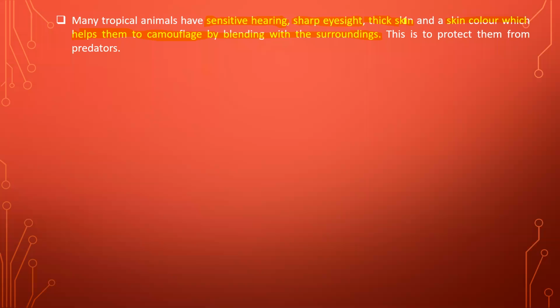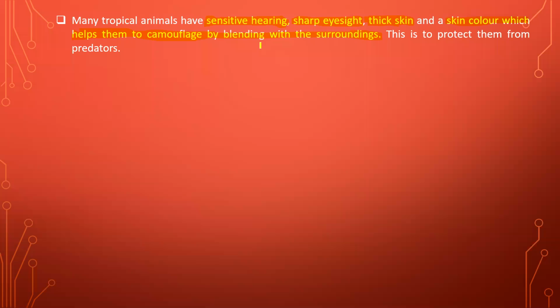Then they have thick skin. Due to that thick skin, heat loss is prevented. That means heat is not lost to the surroundings, or heat does not enter into the body. So that is very important. And the skin color easily camouflages with the surroundings, that means by blending with the surroundings.